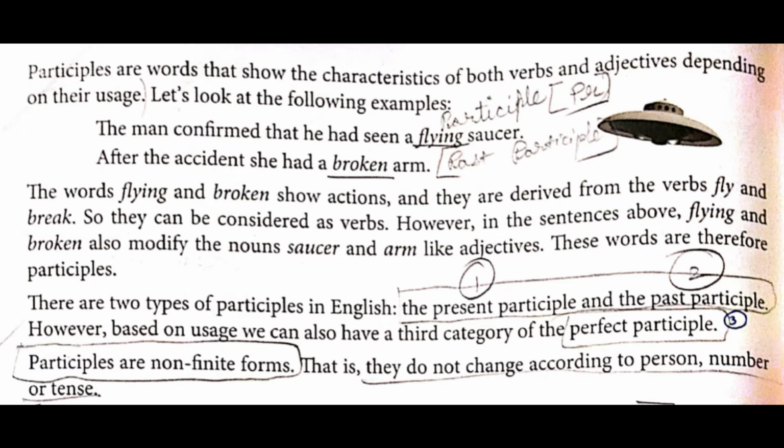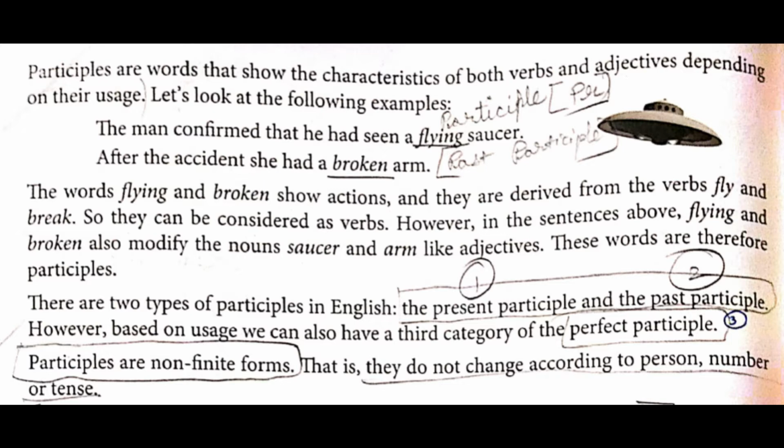Second example. After the accident, she had a broken arm. So which arm? Broken. As it does the work of describing, adjectives answer the question which. So here catch the noun and ask the question which arm, you'll get that answer, broken. So broken is here the past participle. Write in bracket past participle. Underline broken.